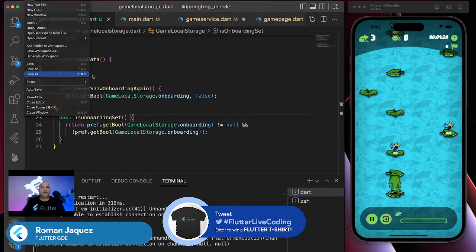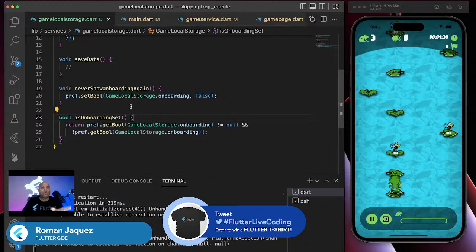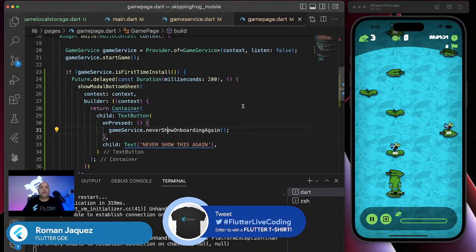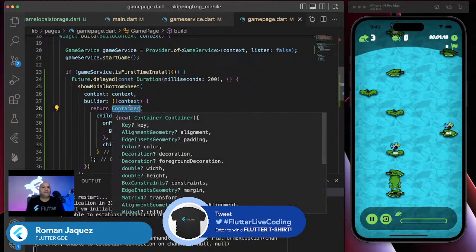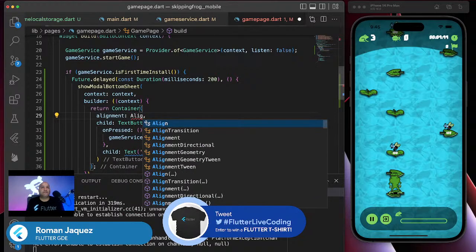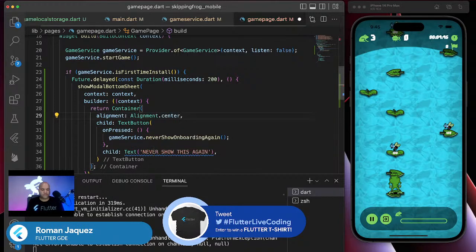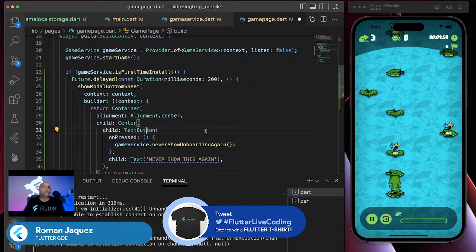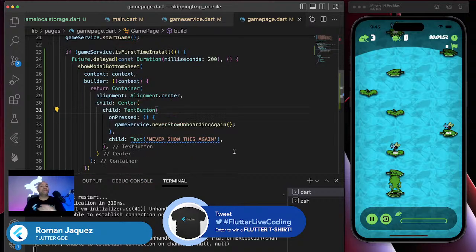So let's do this. I'm going to save it. You see, when I click on that button, it's going to say never show onboarding again, right? The game page. But you're going to see a container with a button in the middle. Actually, let me just, I can do container, but I'll do alignment dot center. Something like that. Or I can wrap this into a center. For example, I could do this, something like that. But let's see what this does.